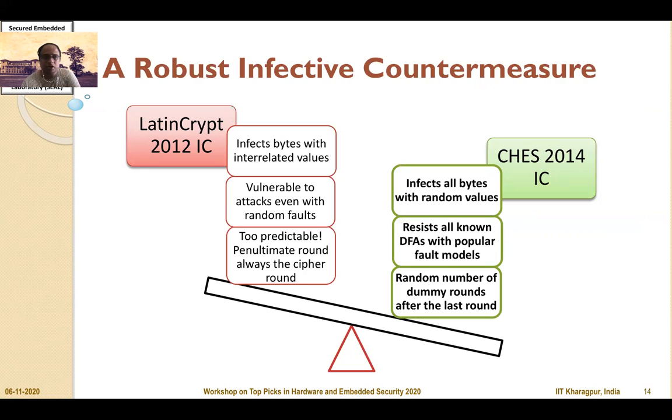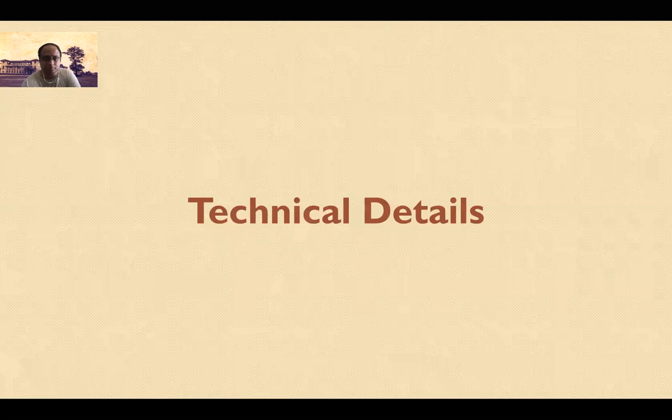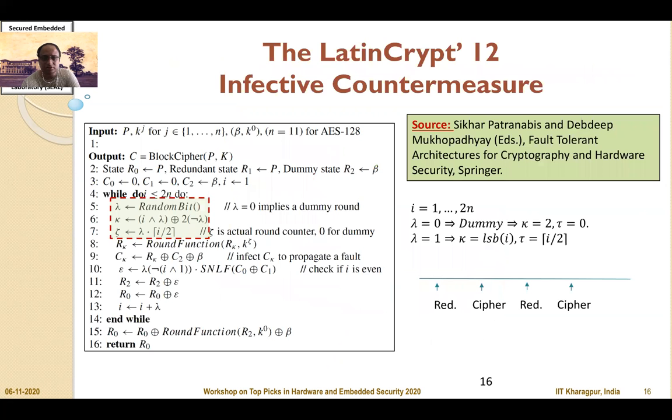We also tried to make our countermeasure more unpredictable by introducing a random number of dummy rounds after the last round of the encryption. So here are more technical details. Here is the pseudocode of the original infective countermeasure. I would like to emphasize that there are two registers, R0 and R1, storing the redundant state and the cipher round, whereas there is a dummy round, which is also introduced here and is stored in the register R2.